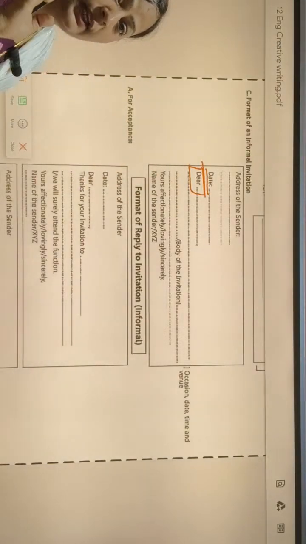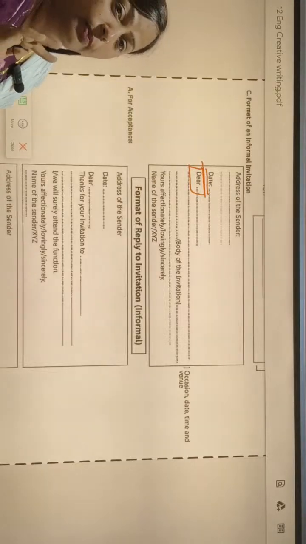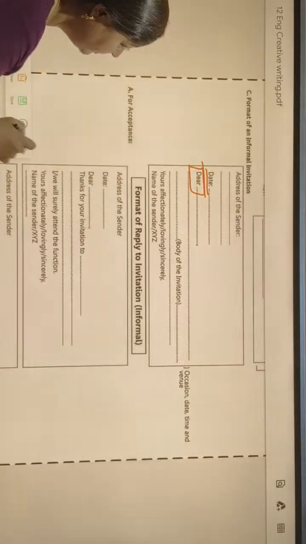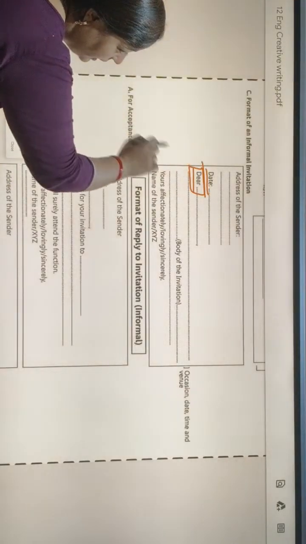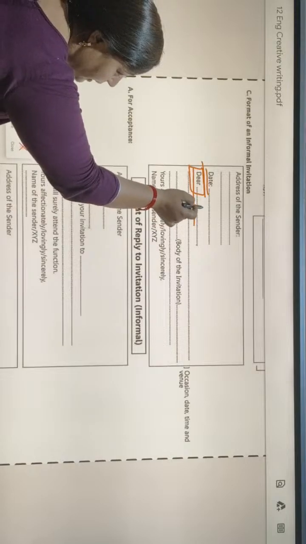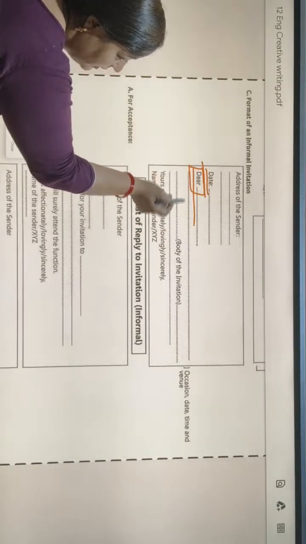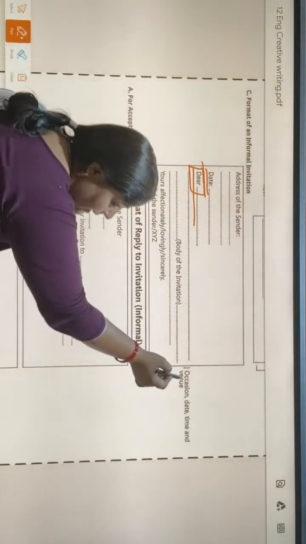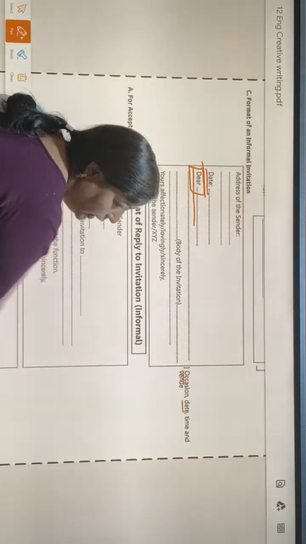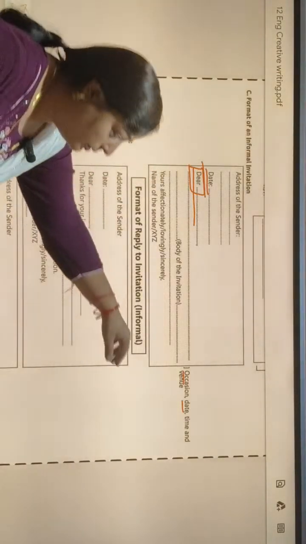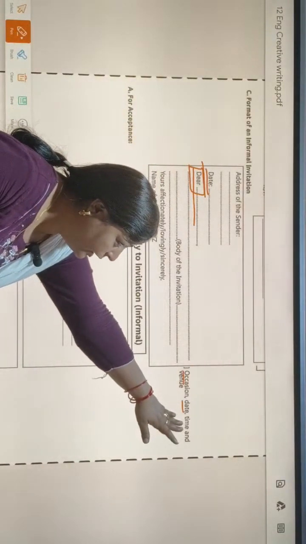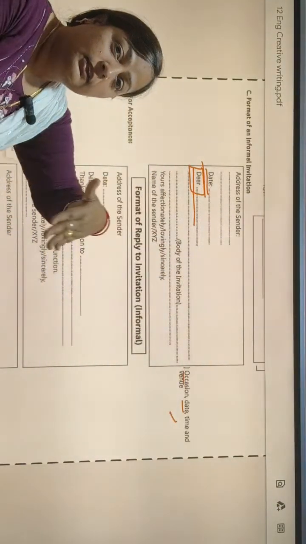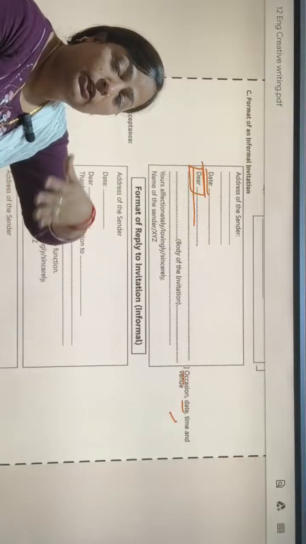We write only dear, because we are informal. We will use informal language also in our invitation. Here will be dear, we will write his or her name, and then the matter, for what occasion. We will mention the occasion, then at what date it will take place. Then we will include the time also, and the venue also, where that function will take place.